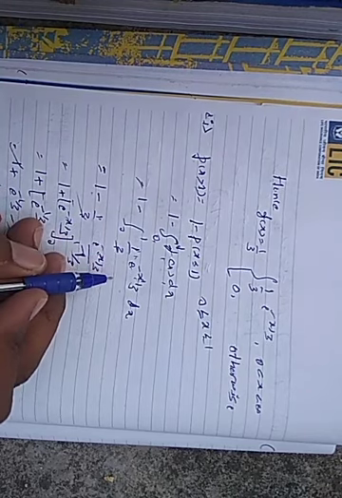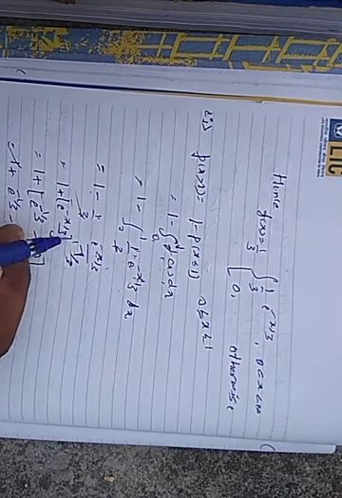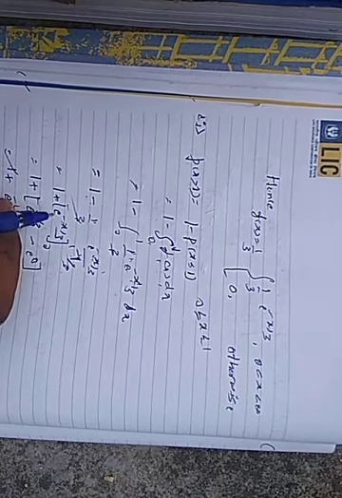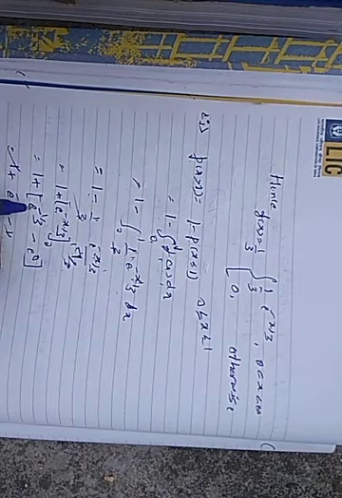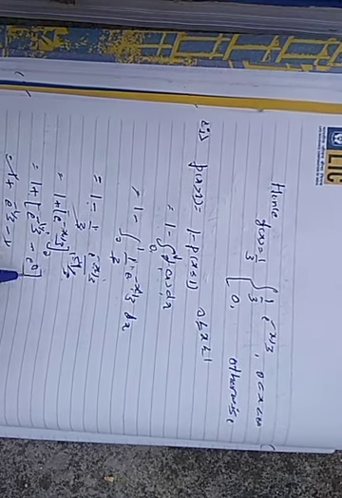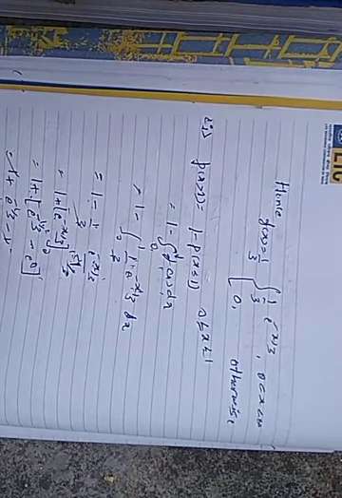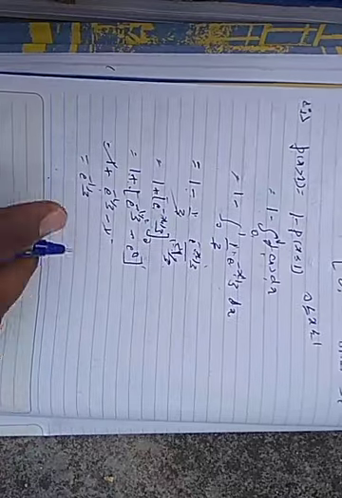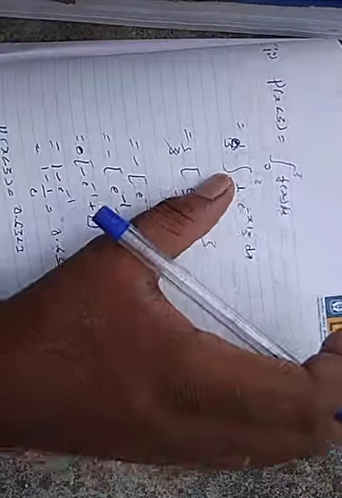Integration of e to the power of minus x by 3 is e to the power of minus x by 3 divided by minus 1 by 3. Here 3 gets cancelled, minus into minus is plus. E to the power of minus x by 3, interval is 0 to 1. That is 1 plus e to the power of minus 1 by 3 minus e to the power of 0, that is 1 plus e to the power of minus 1 by 3 minus 1. This 1 gets cancelled, minus 1 plus 1 gets cancelled. Answer is e to the power of minus 1 by 3.